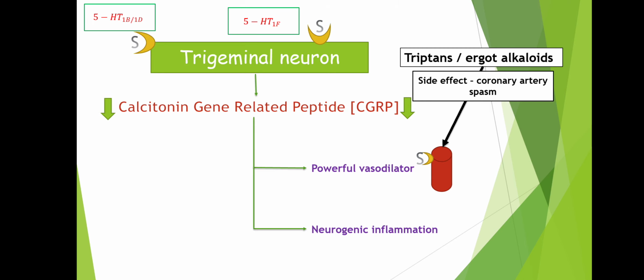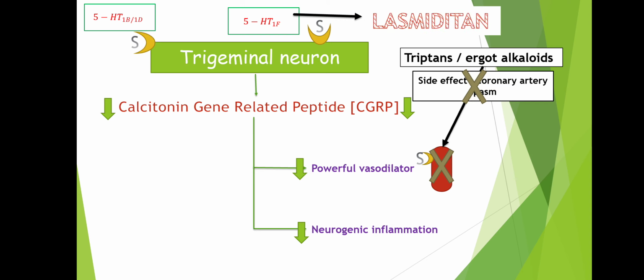When CGRP level is reduced, there will be reduction in the vasodilation as well as in the neurogenic inflammation. It does not have any direct action, so there is no problem of coronary artery spasm. This is a better way of treating migraine. So we have a 5-HT1F receptor agonist, and the name is lasmiditan. This is all about the treatment of migraine.